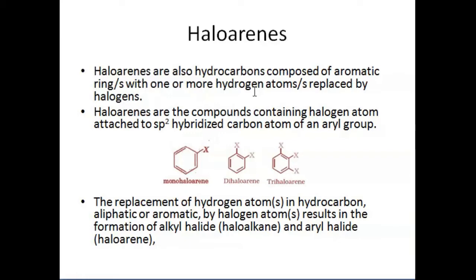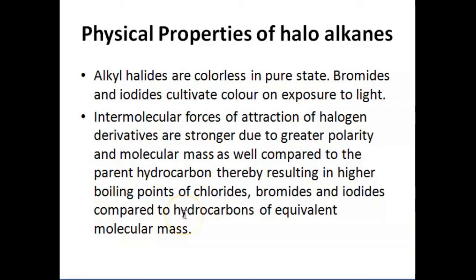So, the replacement of hydrogen atoms in a hydrocarbon, aliphatic or aromatic, by halogen atoms will result in the formation of an alkyl halide, which we call haloalkanes, and an aryl halide, which we call haloarenes. There are different properties of haloalkanes and haloarenes. So here we are discussing the physical properties of haloalkanes and haloarenes. First let us discuss the physical properties of haloalkanes.